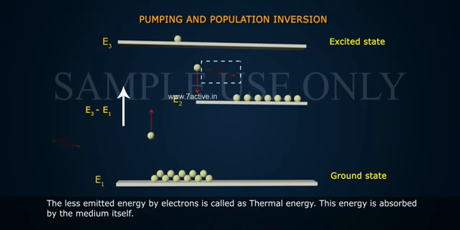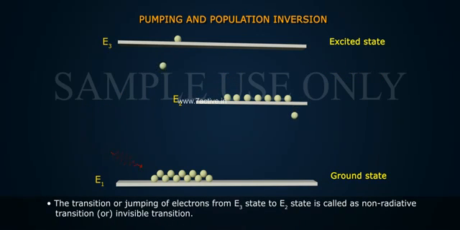The less emitted energy by electrons is called thermal energy. This energy is absorbed by the medium itself. The transition or jumping of electrons from the E3 state to the E2 state is called a non-radiative transition or invisible transition.